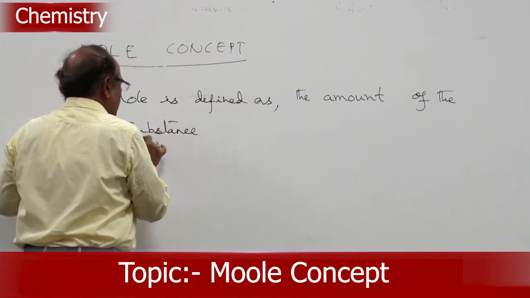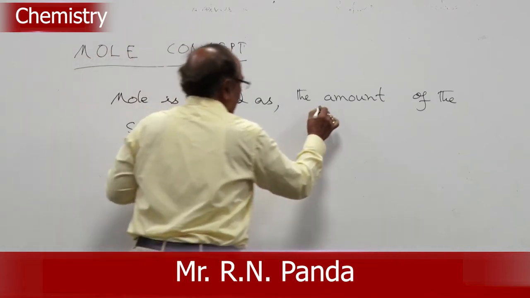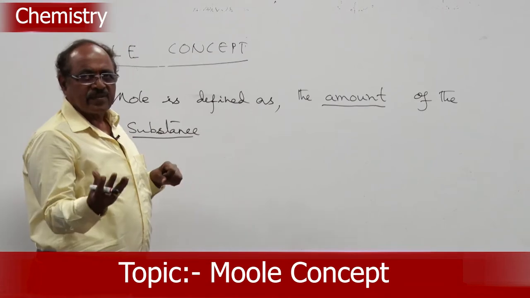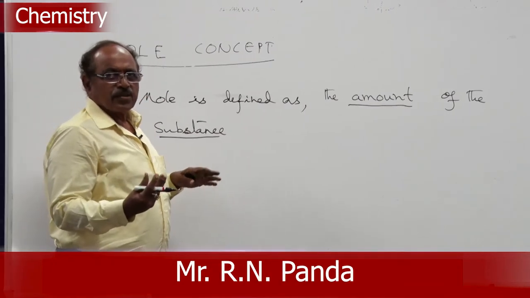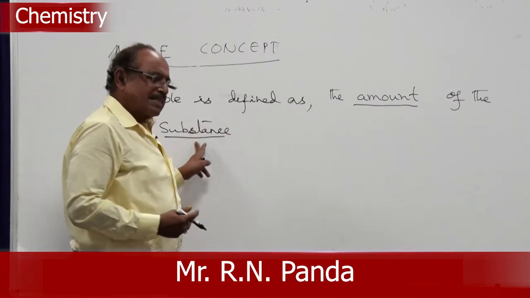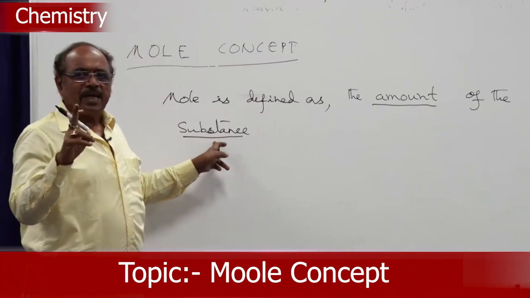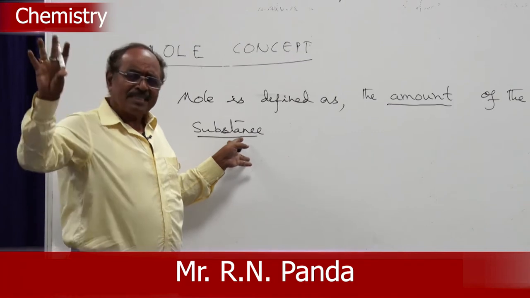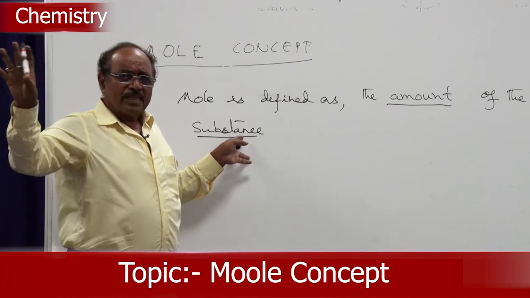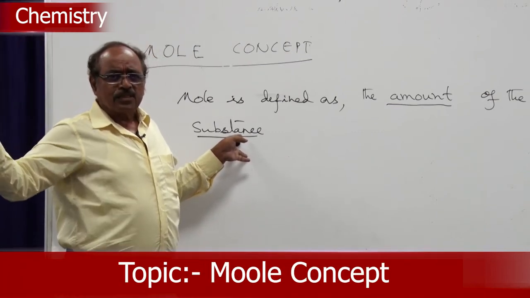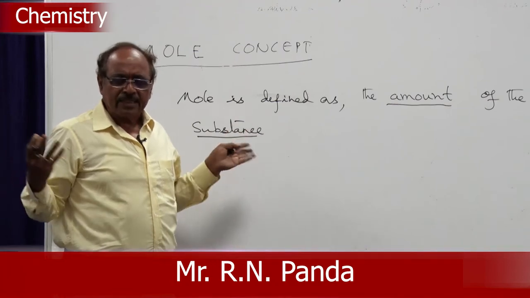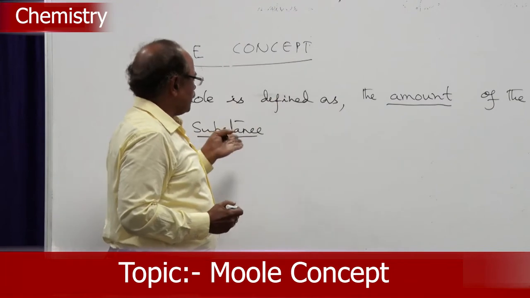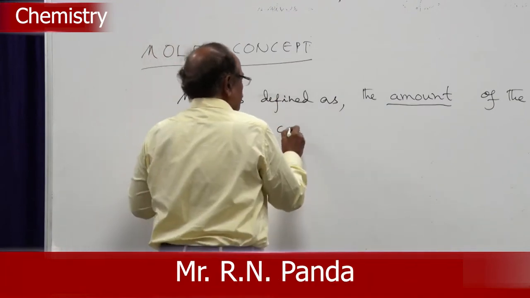Now, I am using here substance and I am underlining the word amount, because these are the words where the center of gravity remains. So, substance, why substance? Because it may be an element, it may be a compound, it may be in ionic state. So, in any state the matter is existing, I am using the word amount. So, the amount of the substance containing